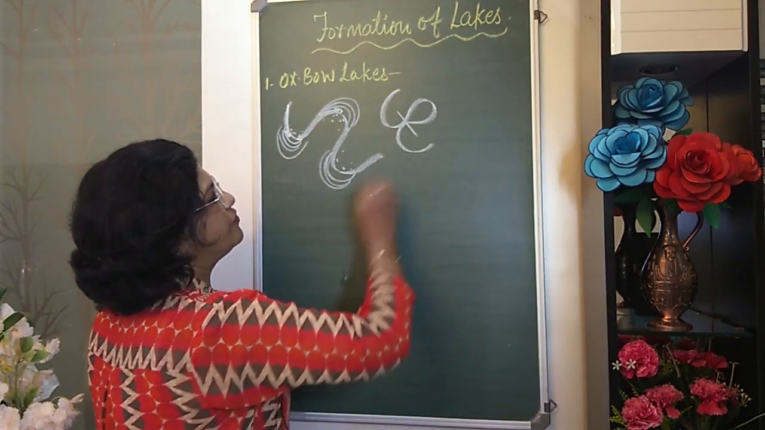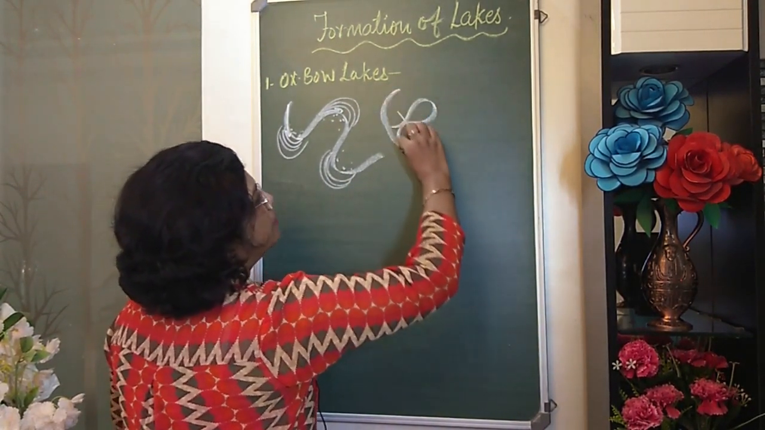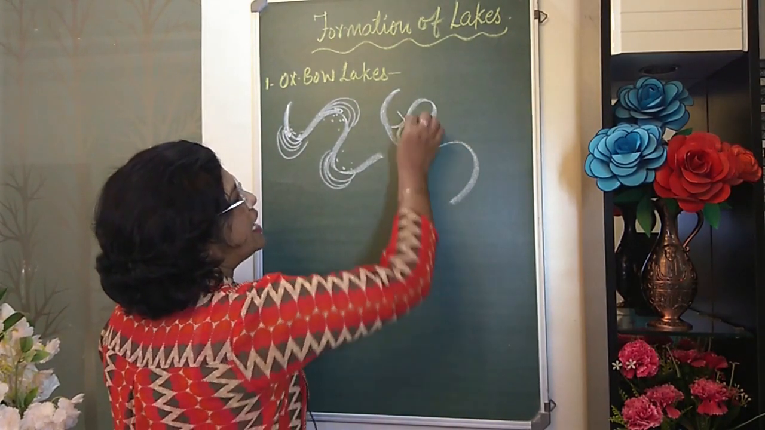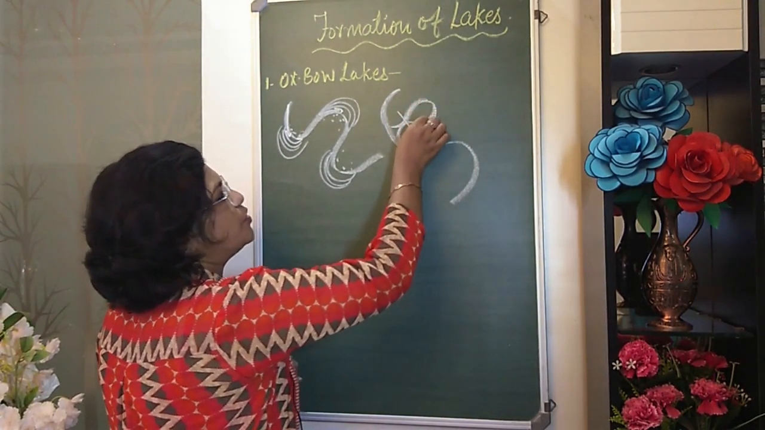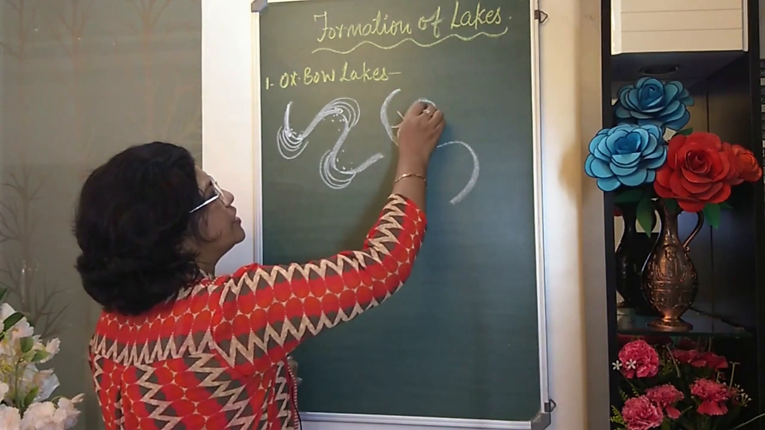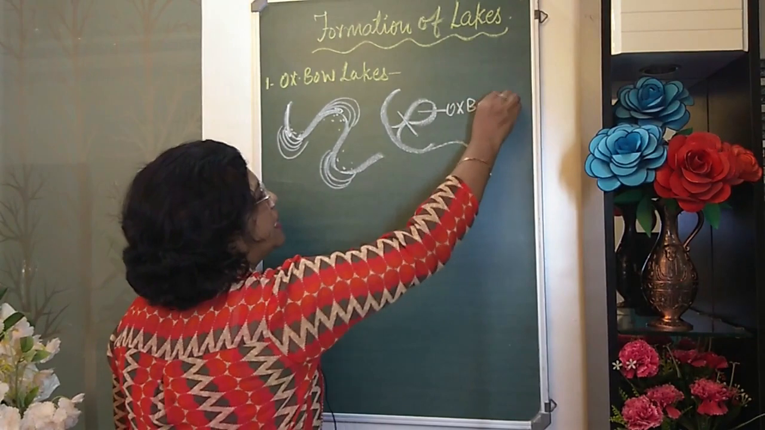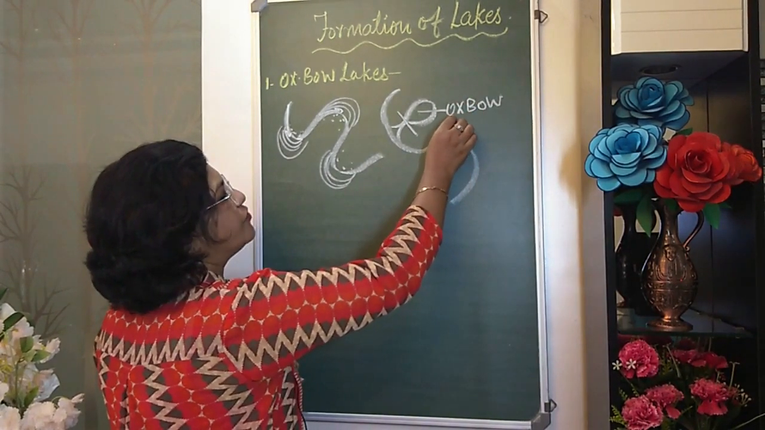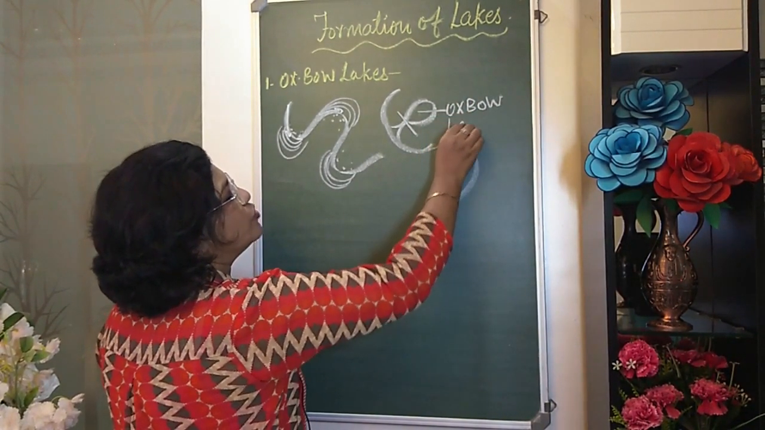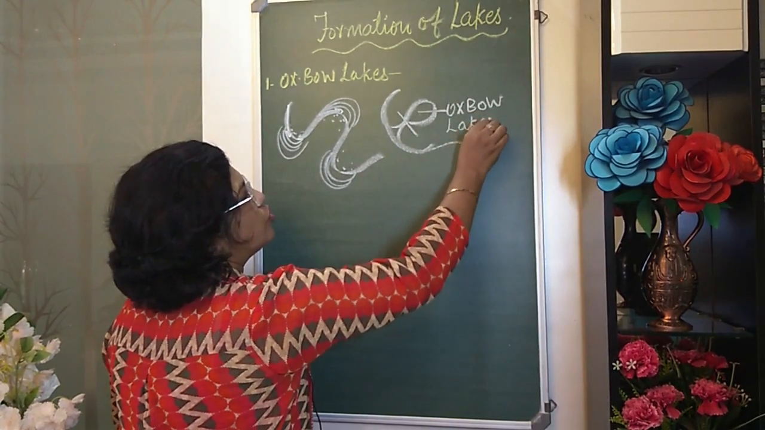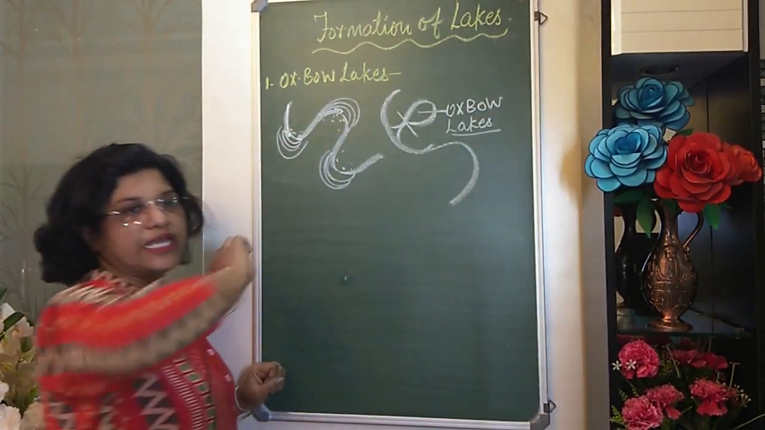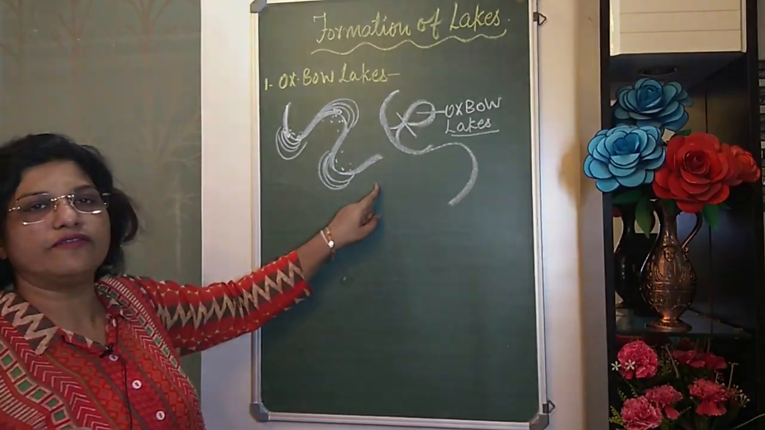This gets cut off and the river meanders this way, and this becomes an oxbow lake, and this is what is called an oxbow lake. That is how oxbow lakes are formed. They are formed in the courses of a river when the river flows through a gradual slope through the plains, in the middle course of a river.